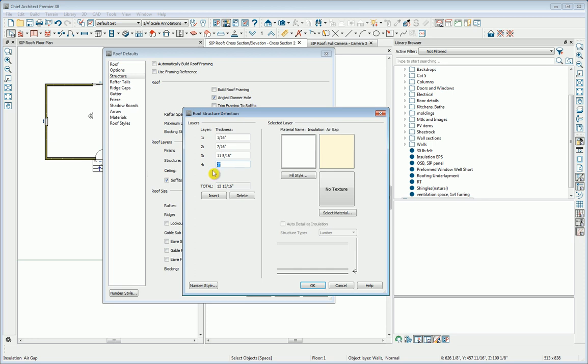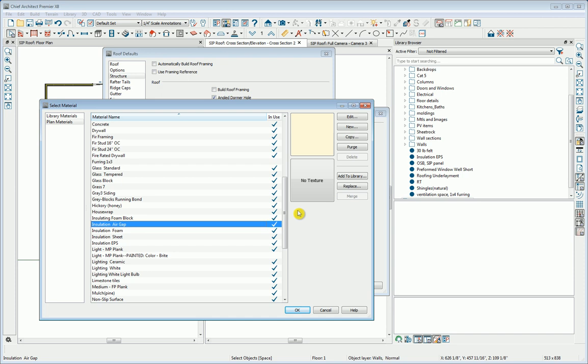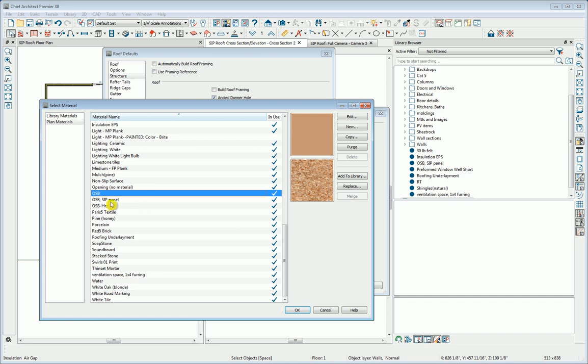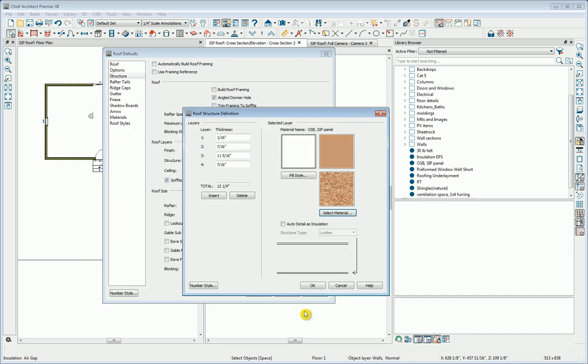And then we need the final layer for the structural core, and that's going to be the 7/16 OSB. And if I'm in Plan Materials, I should be able to type OS and get to OSB SIP panel and click OK. And now I have my 12 1/4 dimensionally accurate SIP roof panel.